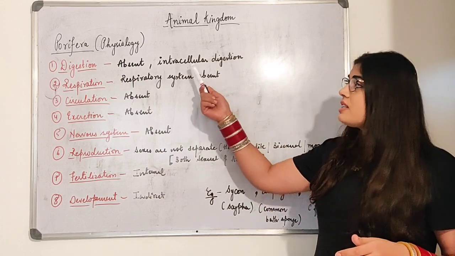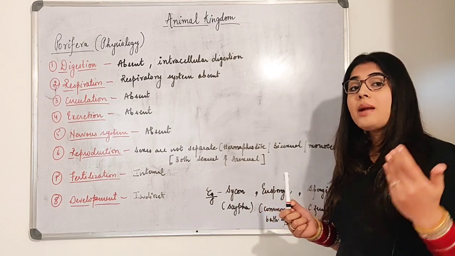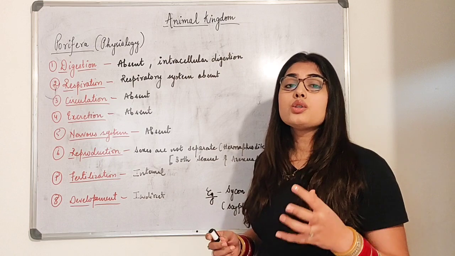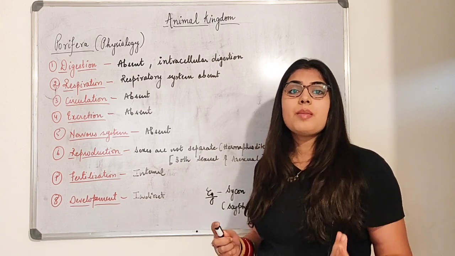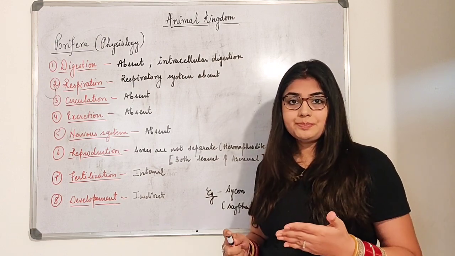And extracellular digestion takes place in human beings. For example, in our body, as soon as we take in the food, it is first churned in the mouth, then it goes to the esophagus, then the stomach, the small intestine and the large intestine. All these things are taking place.